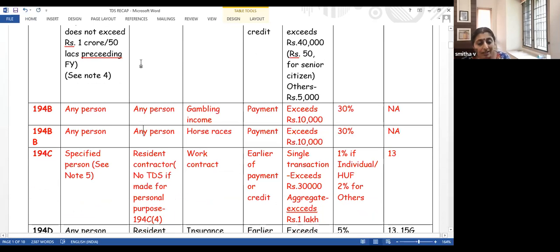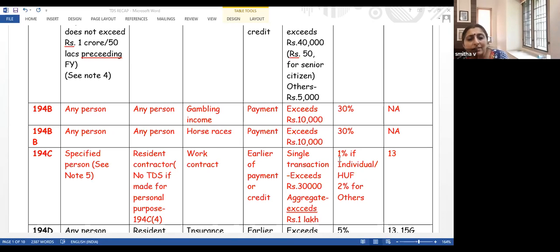Let me ask you one question. In this case, 21,000 is the amount of lottery won. Whether we have to deduct TDS on 21,000 or only on the amount in excess of 10,000? Once the limit crosses the amount which is mentioned in the table, then you have to deduct TDS on the entire 21,000, unless of course there are certain sections where it is given specifically. Generally, we have to deduct on the full amount.